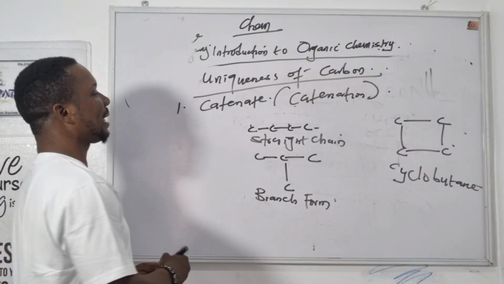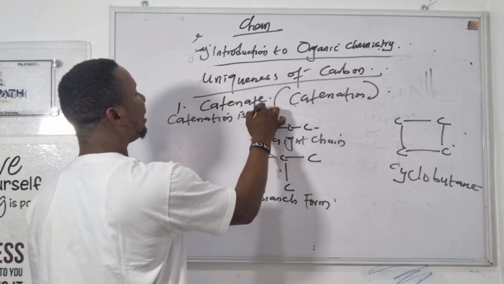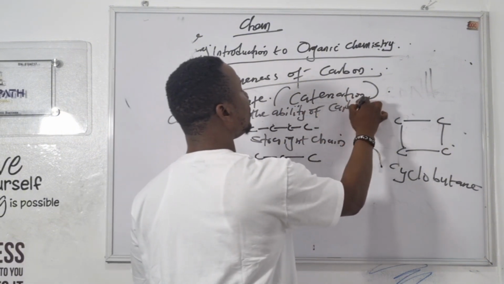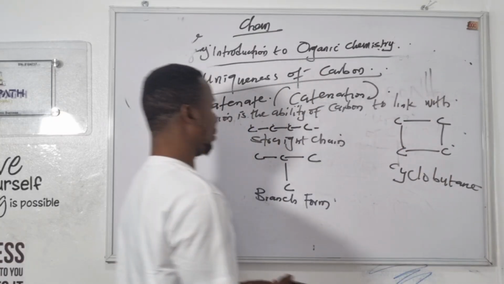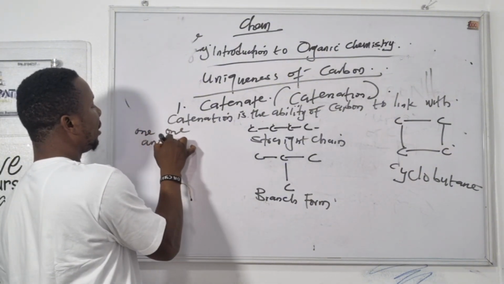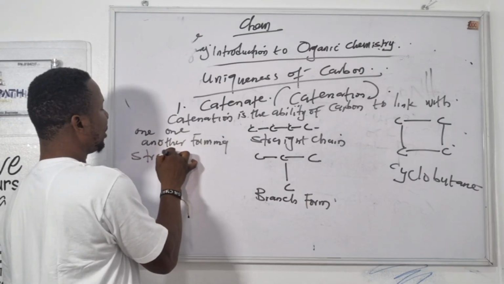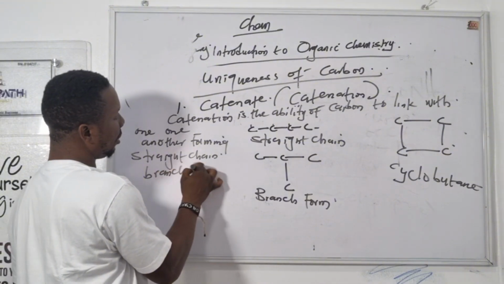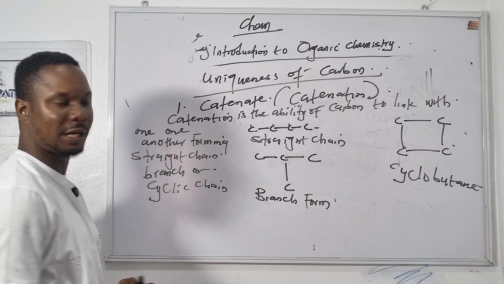So what is catenation? Catenation is the ability of carbon to link with one another, forming a straight chain, branch chain, or cyclic chain. So that is the meaning of catenation.